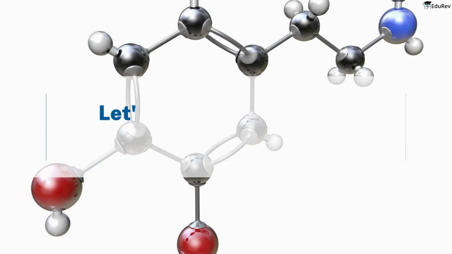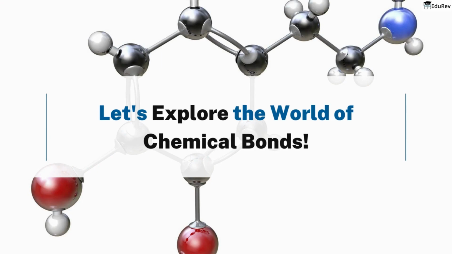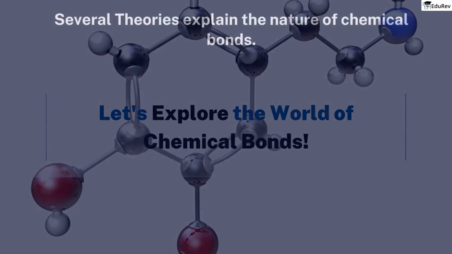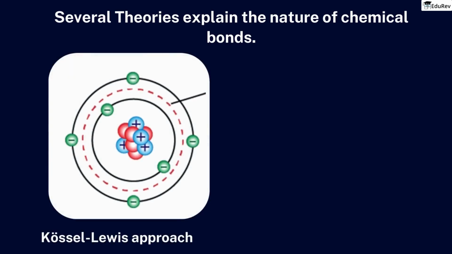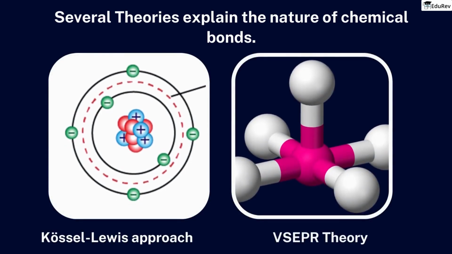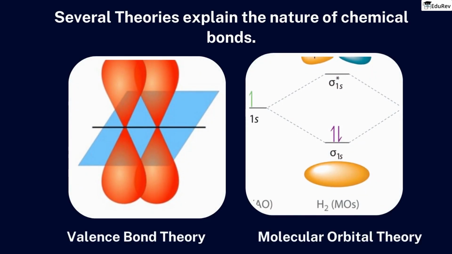In this Class 11 video, we will explore the captivating world of chemical bonds and delve into the fundamental process by which atoms, molecules, or ions come together to form a stable chemical compound. There are several theories that explain the nature of chemical bonds, including the Coulson-Lewis approach, valence shell electron pair repulsion theory, the valence bond theory, and the molecular orbital theory.